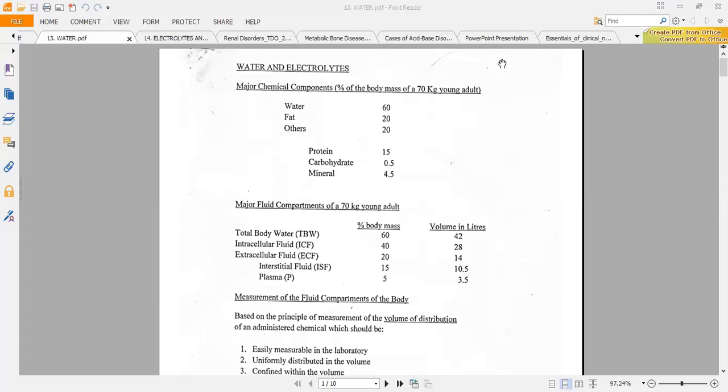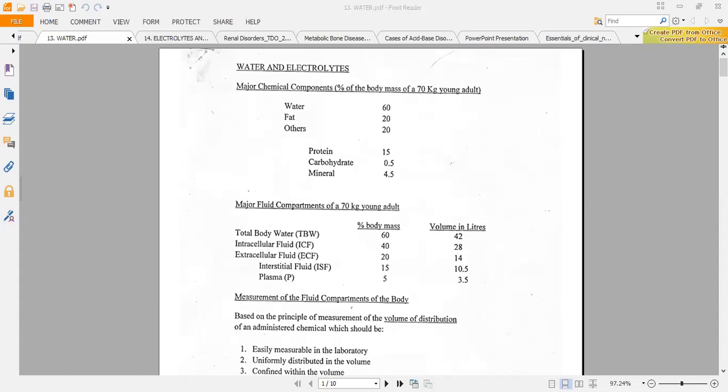That means if the person weighs 70 kilograms, finding 60% of it gives 42 kilograms, which is equivalent to 42 liters of total body water. That's the first point: total body water is equal to 60% of the total body weight.